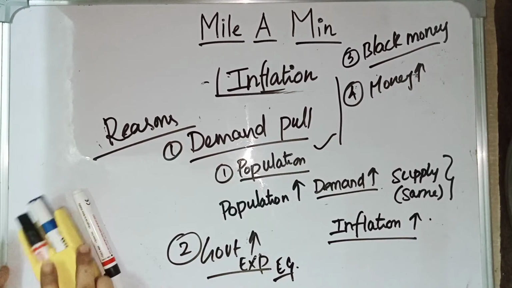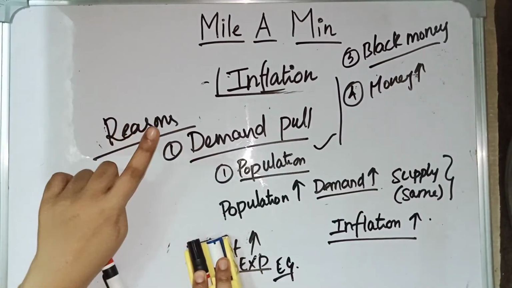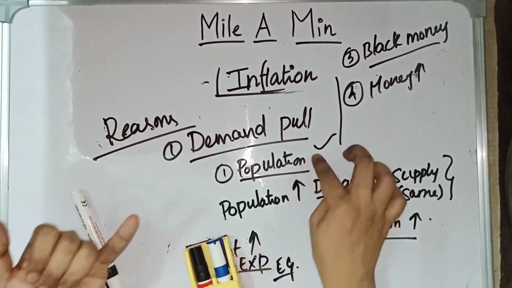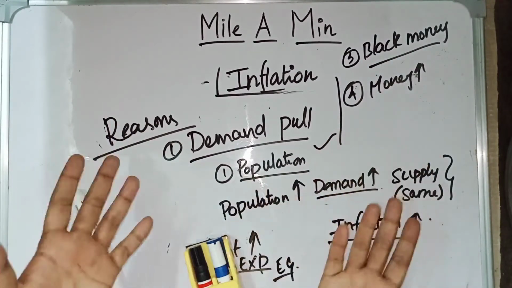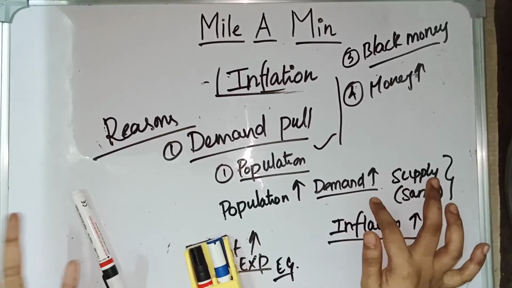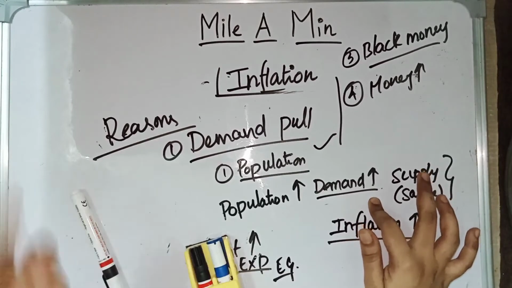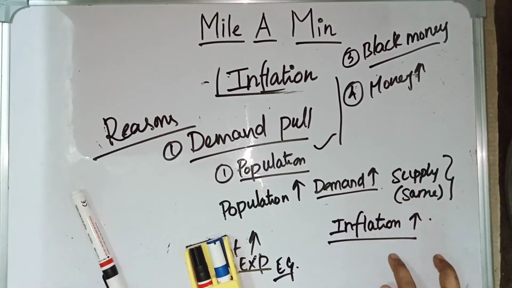These are the reasons for demand pull inflation. Other than demand pull inflation, there is another reason. Under demand pull inflation, we have population. Because of the increase in population, there is a mismatch between demand and supply. If there is an increase in population, then the demand for food products and other products will increase, but the supply side is the same. Because of this mismatch, inflation can happen.